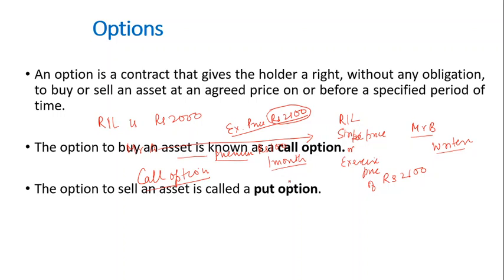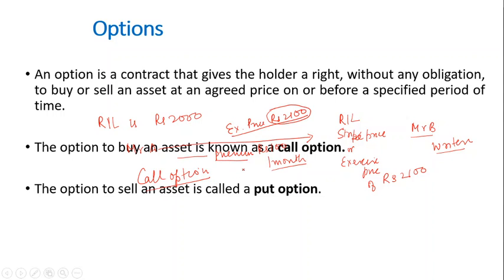That choice rests on the buyer. Sellers, however, do not have a choice. If the buyer exercises the option, the seller has to oblige. The seller cannot go back. So the choice is always with the buyer.